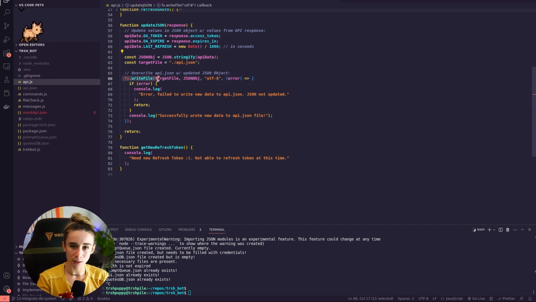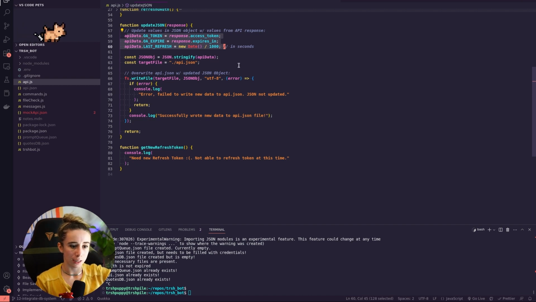You use file system to open the target file, which is the file you imported the data from. So API.json is my example here. And file system will write your new data. So we change the object here, right? It will write that new object into the file system,